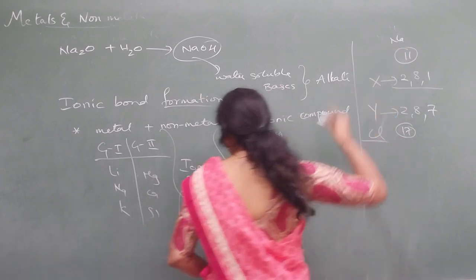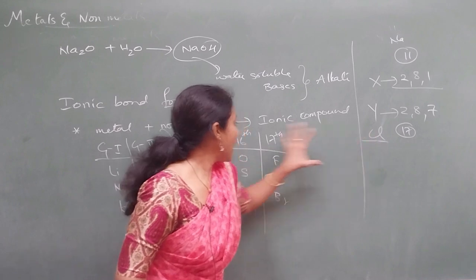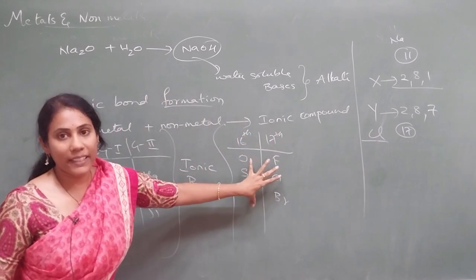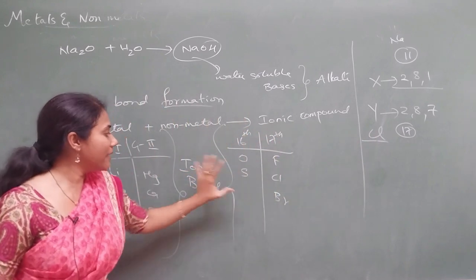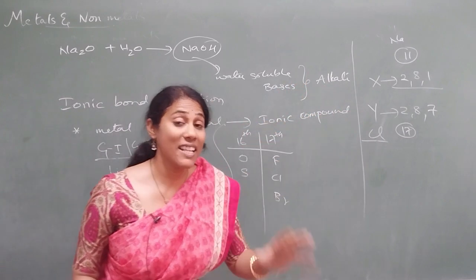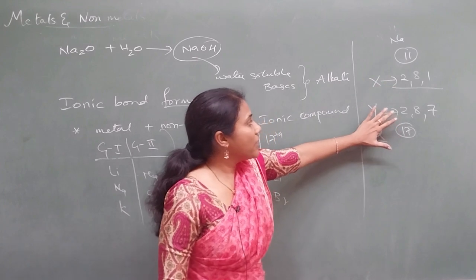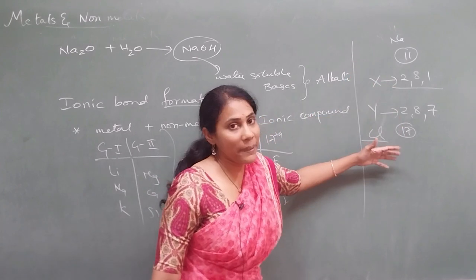See, sodium comes under the most metallic category. Cl comes under the most non-metallic category. So when both combine, what type of bond will be present between them? It's always an ionic compound. They'll give you some electronic configuration or atomic number; see which element that is.